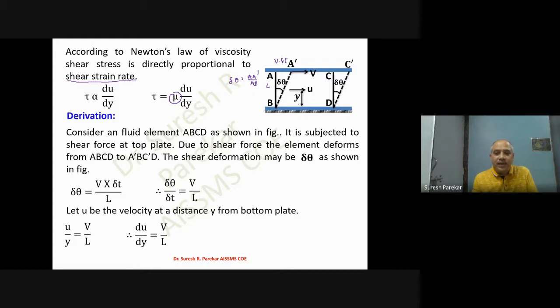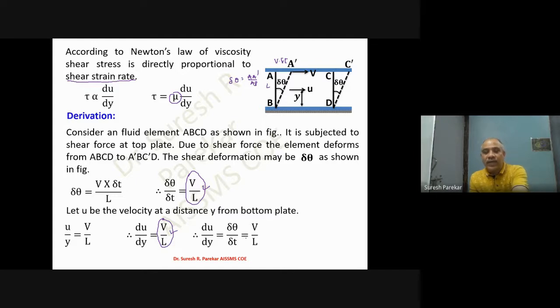For these two equations the right hand side is the same, so the left hand side should be the same, and we get du upon dy equal to delta theta upon delta t equal to V by L.